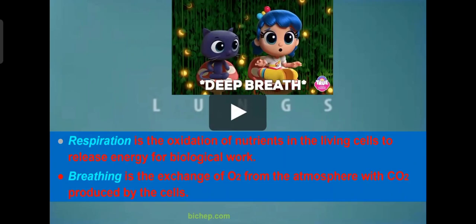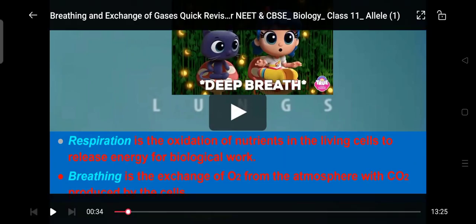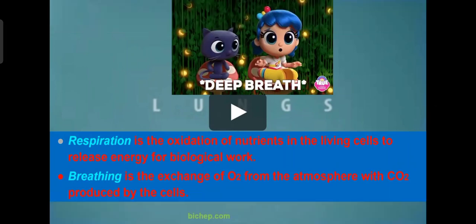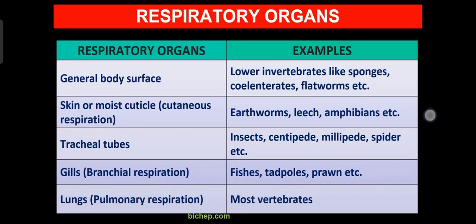Then next is the breathing part. What is breathing? Breathing is the exchange of oxygen from the atmosphere with carbon dioxide which is produced by the cells. So as you know, breathing is the exchange of oxygen with carbon dioxide, oxygen from the atmosphere and carbon dioxide that is produced by the cell. That is called breathing actually.